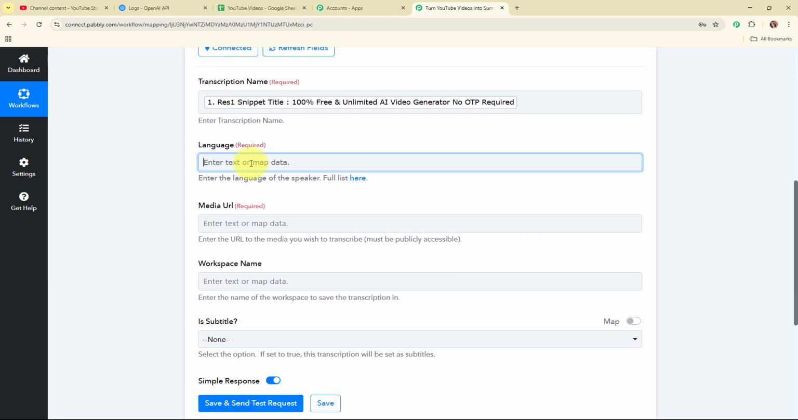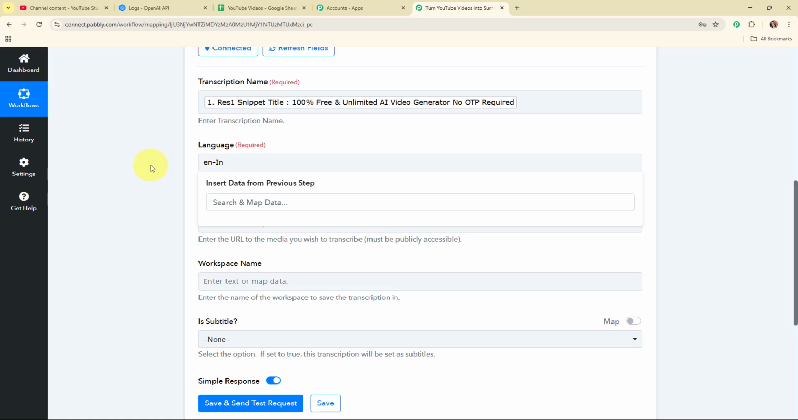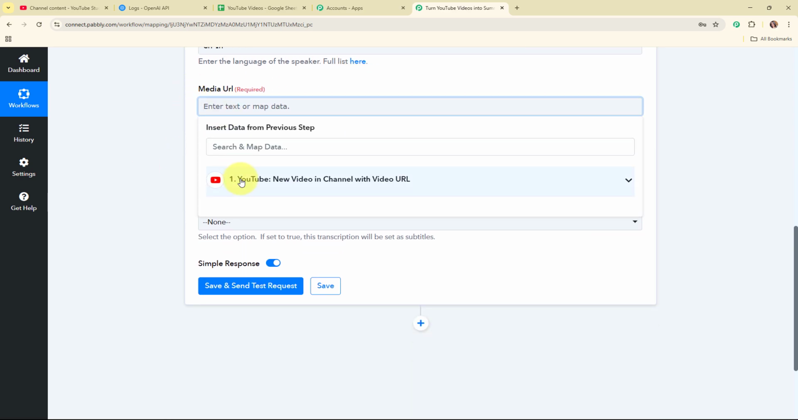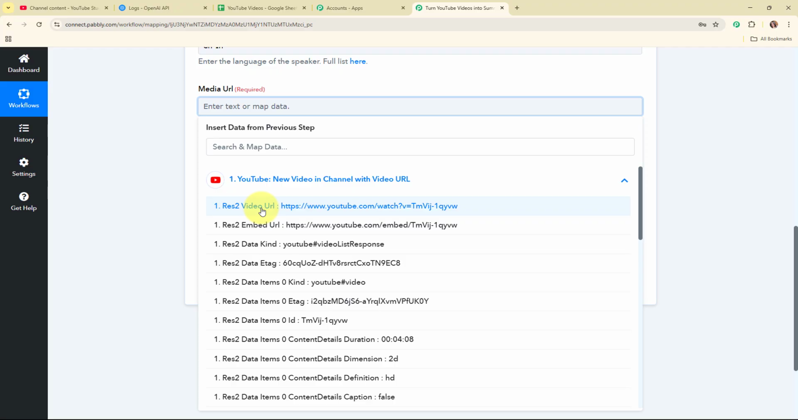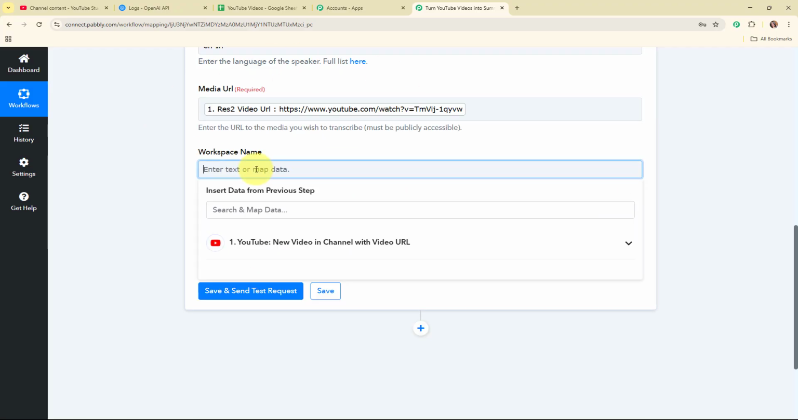Moving forward, here for the language I'm going to enter the language code over here. So this is the English language code for the Indians. You can select the language code as per your need. Here for the video URL I'm going to map the video URL that we have received over here in our trigger step. So this is the media URL. Here for the workspace name I'm going to give my HappyScribe workspace name, that is my workspace.